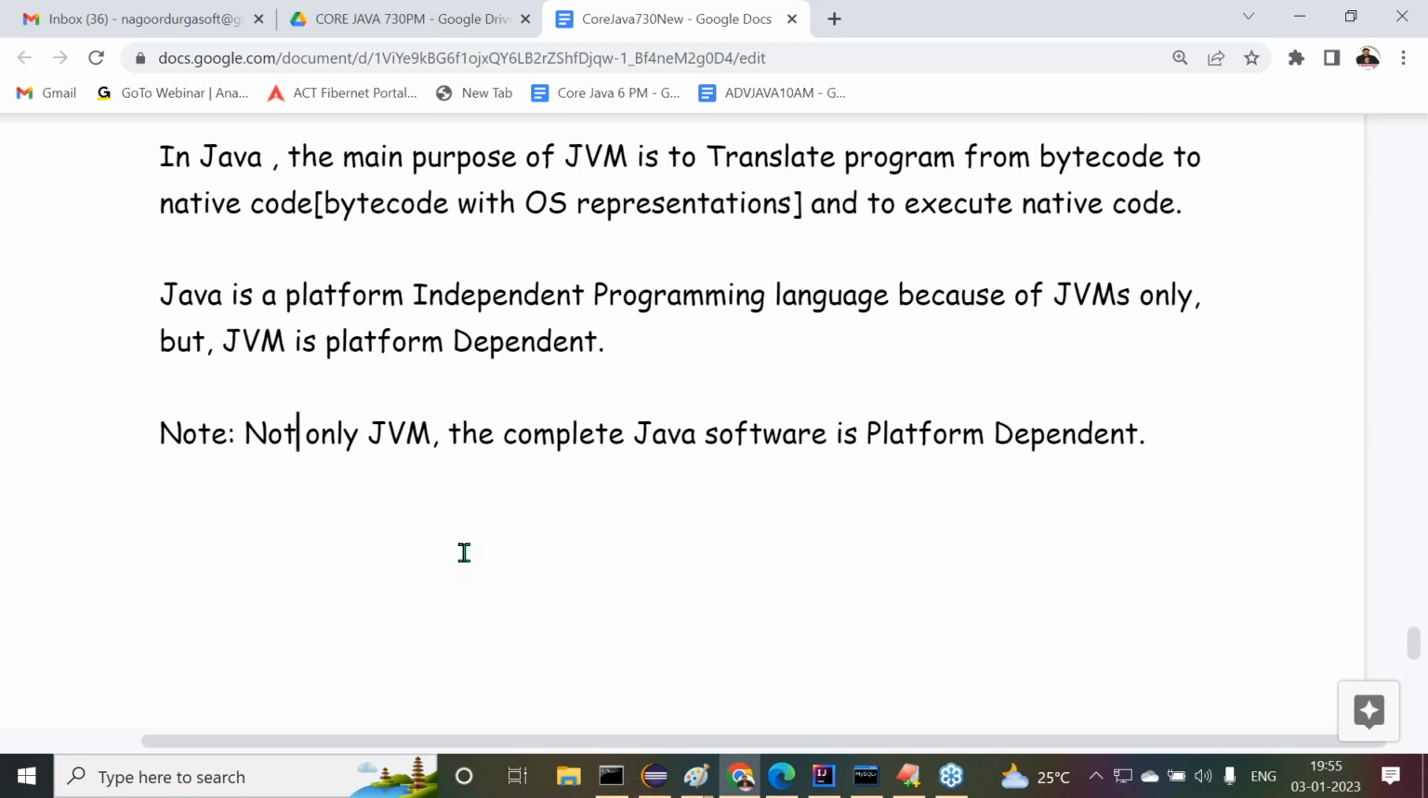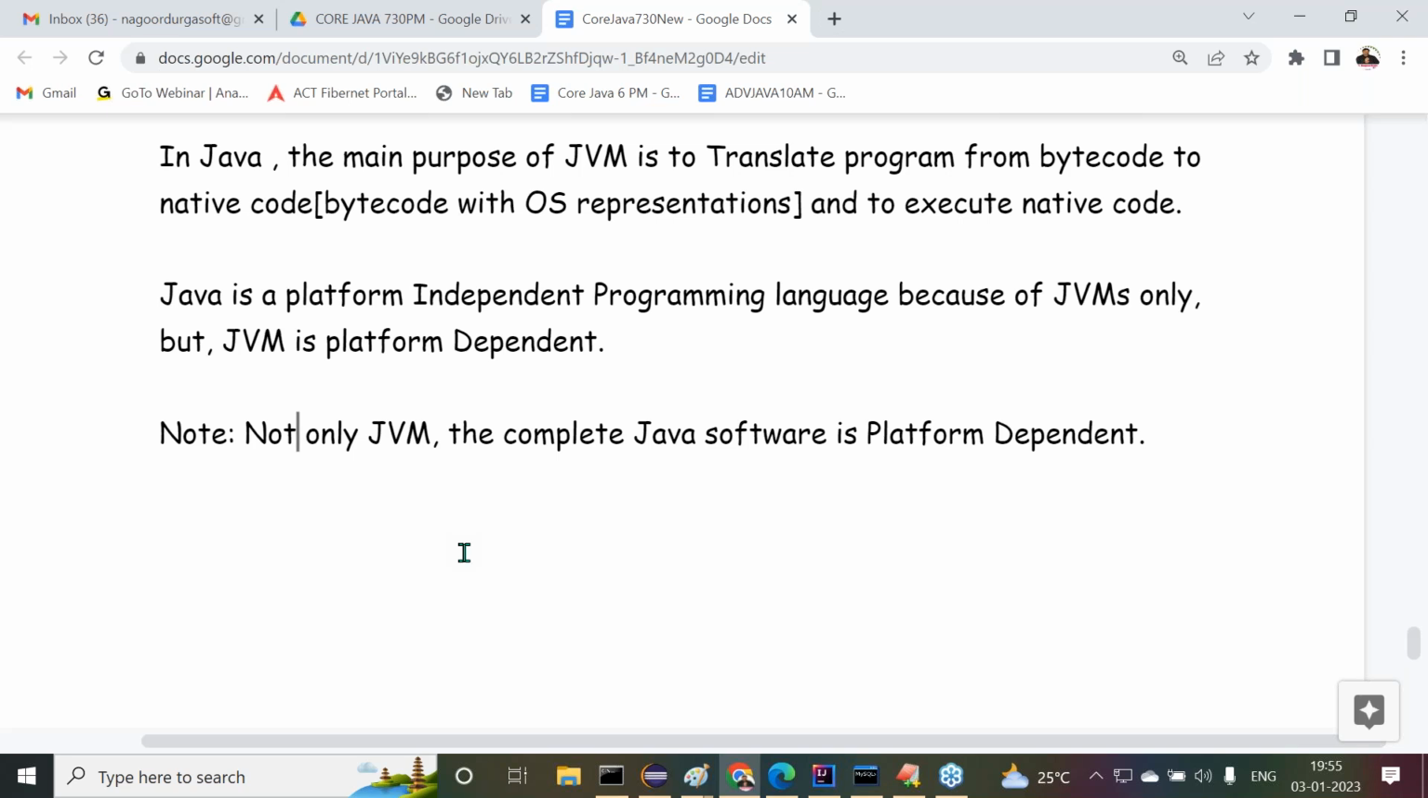For example, I have a concept. I want to compile my Java program on one computer and execute the same Java program on another computer. That means two computers are taken. Whether you are using the same operating system or a different operating system, that doesn't matter. But in both computers, you must have Java software. For example, computer 1 has the Windows operating system and computer 2 has the Linux operating system. I want to compile my program on Windows and execute the same program on Linux.